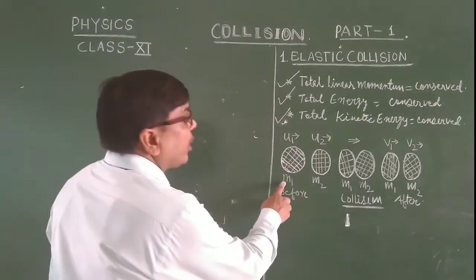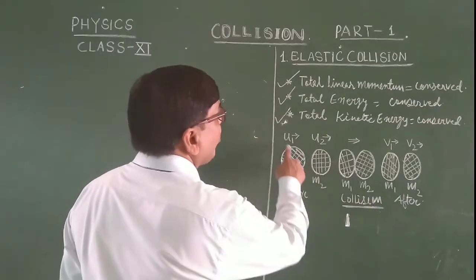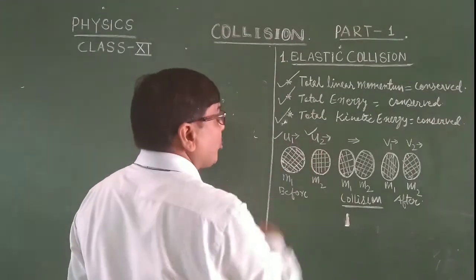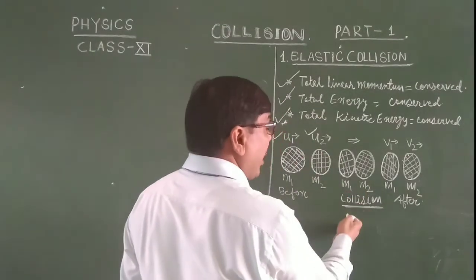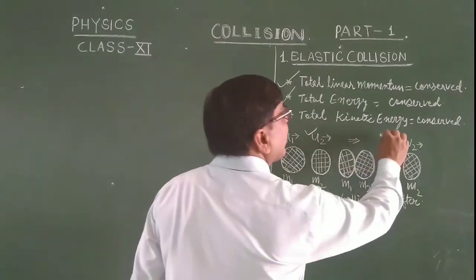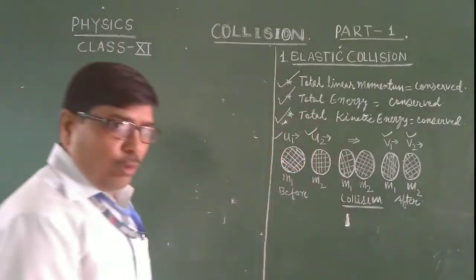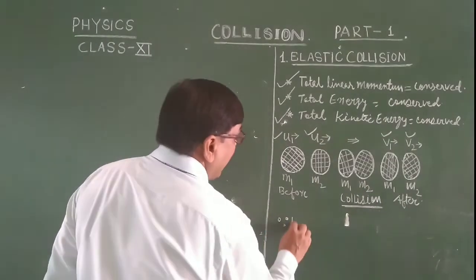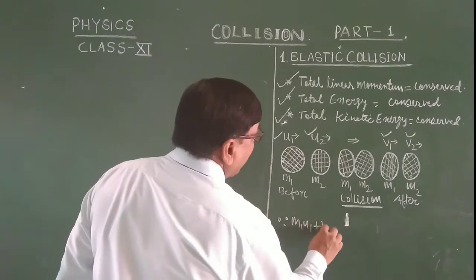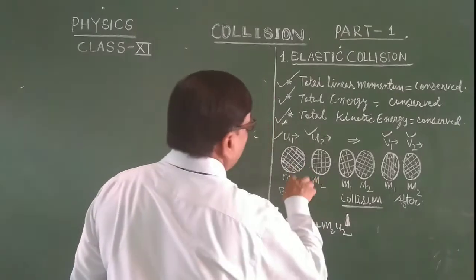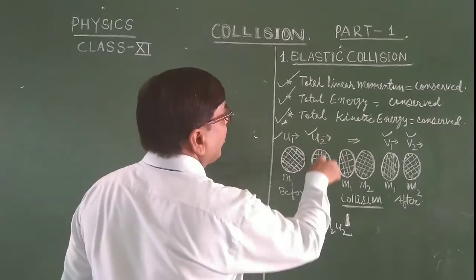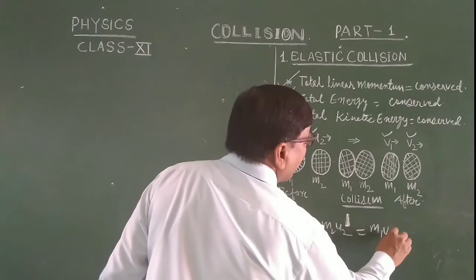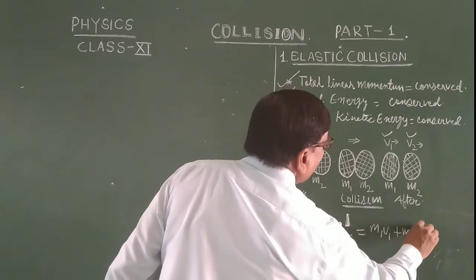Here there are two objects, m1 and m2, moving with velocities u1 and u2. After they collide elastically, the velocities become v1 and v2. Total linear momentum is conserved. Hence we write m1 u1 plus m2 u2 must be equal to m1 v1 plus m2 v2.